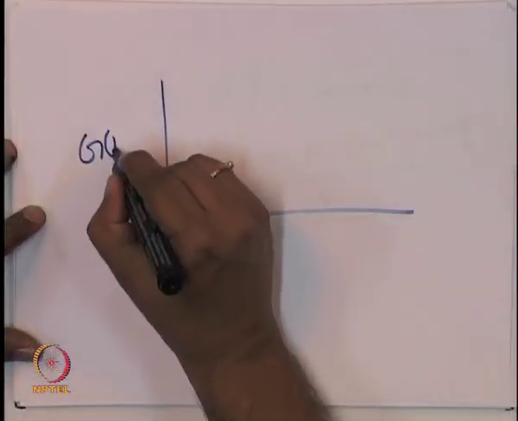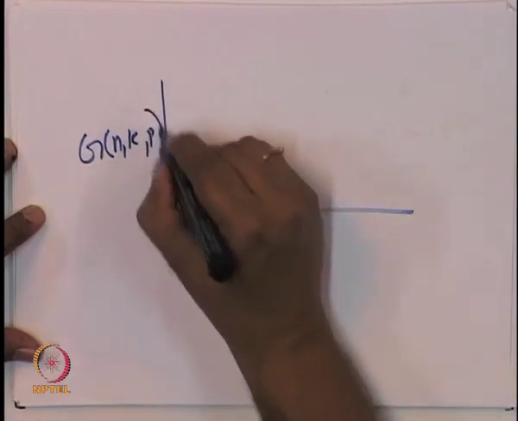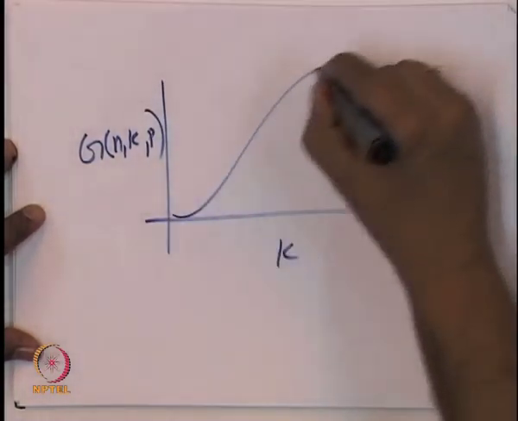We now have some idea that if you have such a rule, we can basically predict, if there is a particular allele in this generation, the density of this allele, how much the frequency of this allele, what is the probability that the allele frequency will be a given number in the next generation, can be easily calculated. Okay. Now, this can be immediately put to use. First of all we can plot g of n comma k comma p as a function of k, and it will look like some curve.